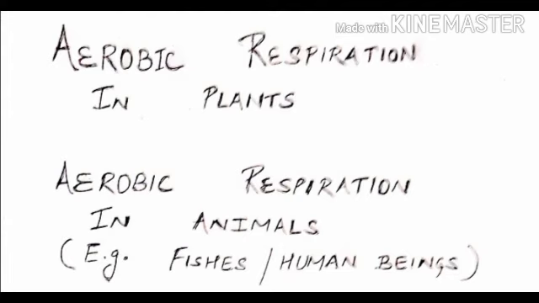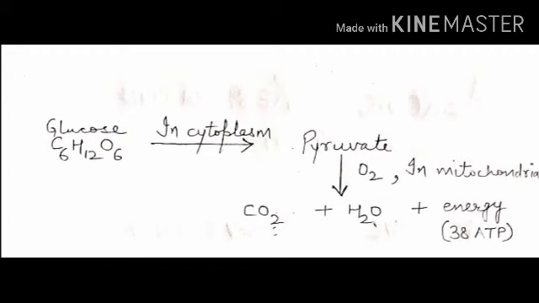In the first step, glucose is broken down into pyruvate in the cytoplasm of the cell. During this pathway, two molecules of ATP are formed. In the second step, pyruvate is broken down into CO2 and water in the presence of oxygen. During this step, 36 ATP molecules are formed. So 2 plus 36 equals 38 ATP molecules formed in this aerobic respiration.